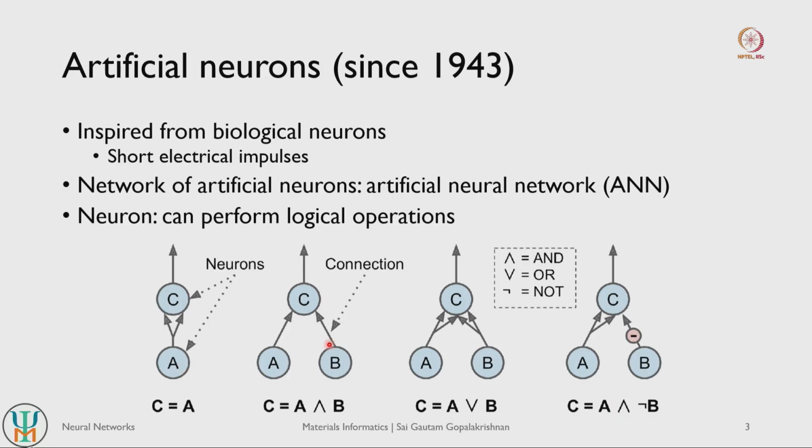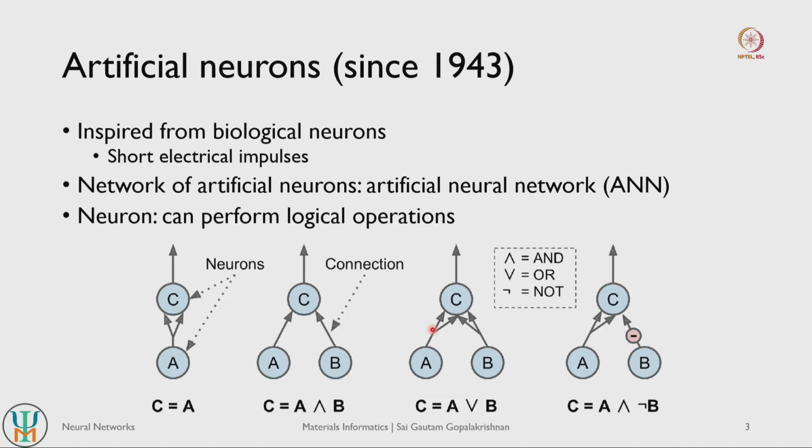We can also think of an AND connection. If you think about this connection, if both A and B are active, then C becomes active. If either of them is inactive, then it is not active anymore. So this is an example of a simple AND connection. In the case of an OR connection, we create more inputs here. The output of A doubles as an input, and the input of B also doubles. So as long as at least two out of these four inputs are 1, C is going to output a value of 1 here.